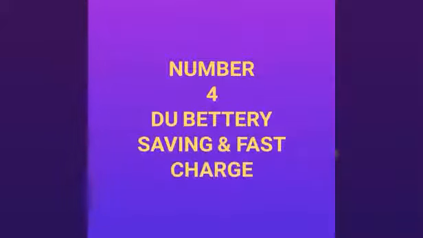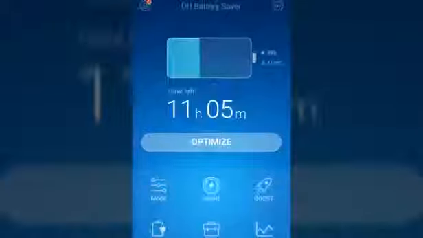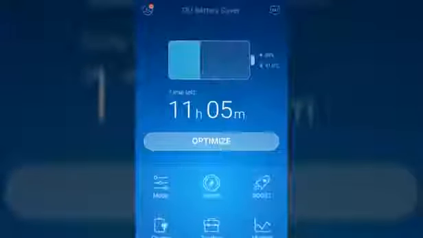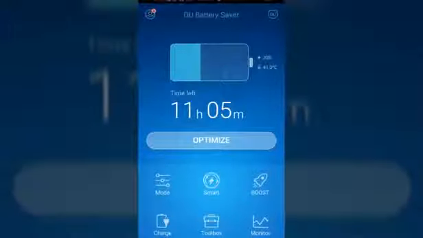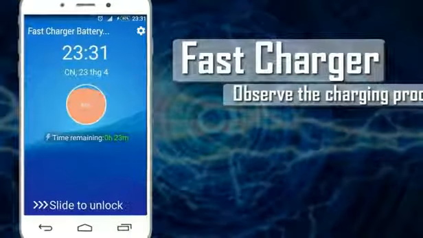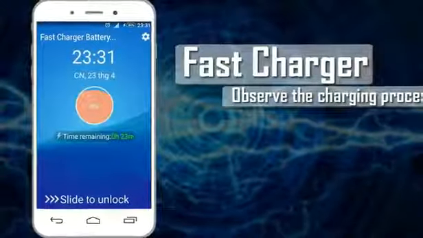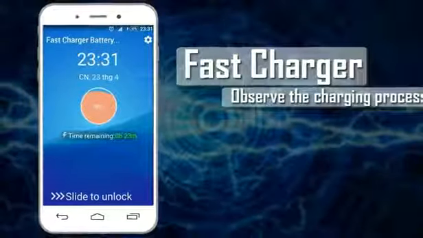Number 4. DU Battery Saver and Fast Charge. Another battery saving application with an insane number of downloads. It has 7.6 million 5-star reviews. Well, sorry, but all of those 7.6 million people are wrong. An application does not have the ability to change how fast your device charges.